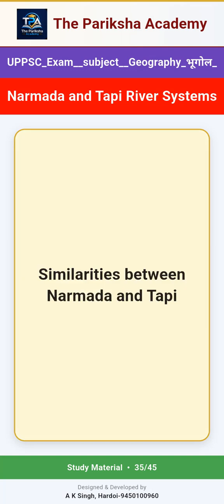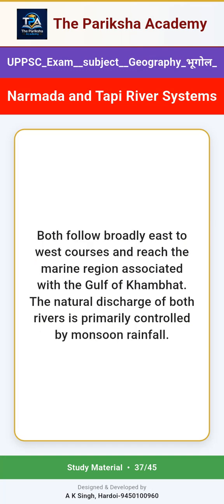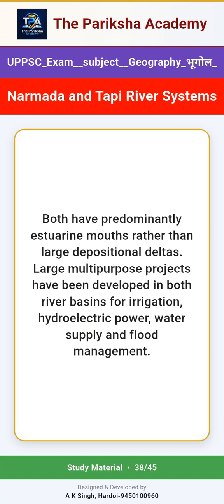Similarities between Narmada and Tapi. Both are major west-flowing rivers of peninsular India and drain into the Arabian Sea. Both rivers are strongly influenced by faults, rift structures and the geological framework of peninsular India. Both follow broadly east to west courses and reach the marine region associated with the Gulf of Khambhat. The natural discharge of both rivers is primarily controlled by monsoon rainfall. Both have predominantly estuarine mouths rather than large depositional deltas.